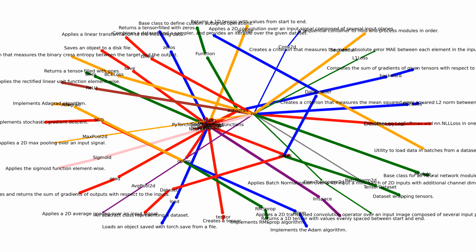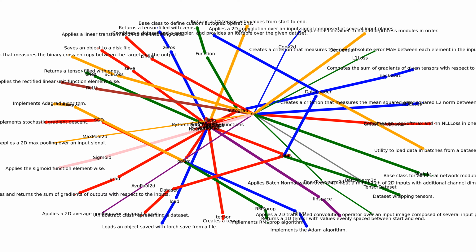Optimizers. torch.optim.SGD implements stochastic gradient descent. torch.optim.Adam implements the Adam algorithm. torch.optim.RMSprop implements the RMSprop algorithm. torch.optim.Adagrad implements the Adagrad algorithm.